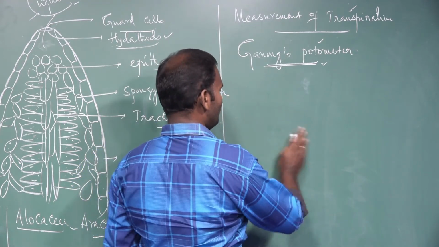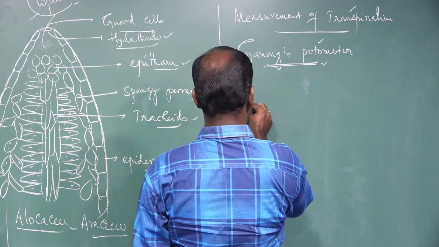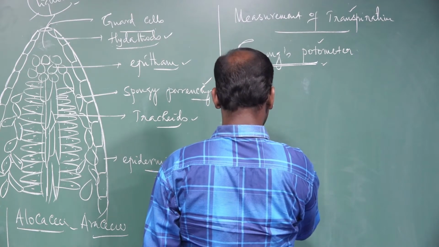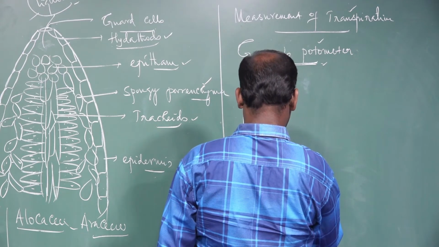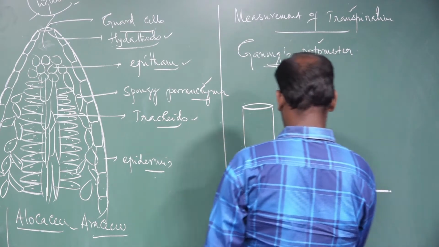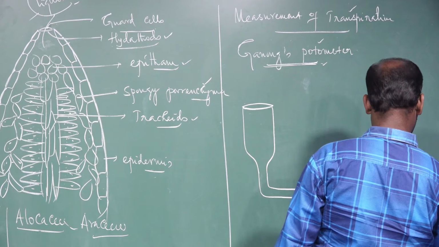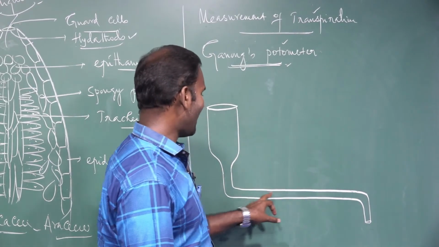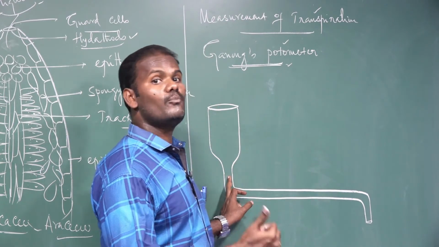The Ganong's photometer is a horizontal graduated tubular structure. Both ends of the tube are bent in opposite directions.